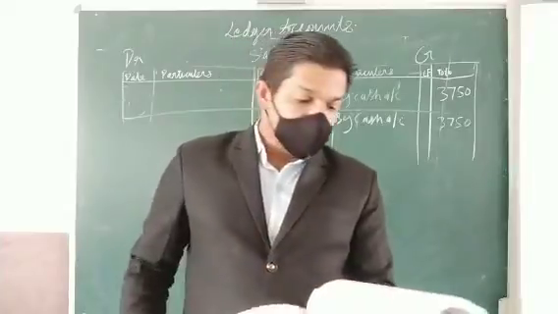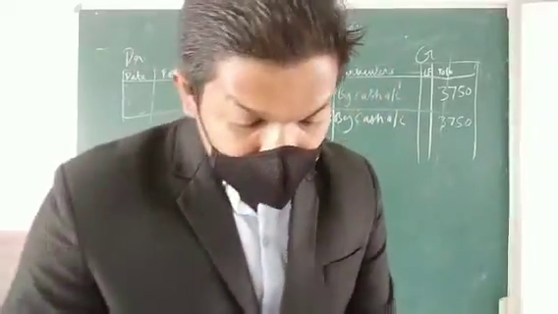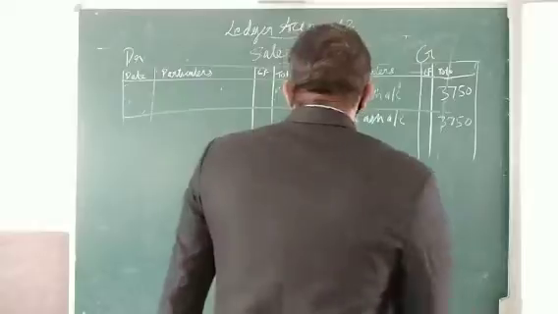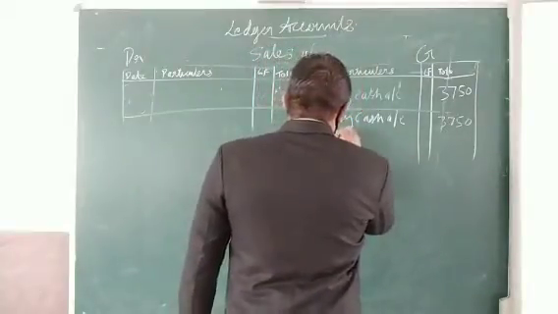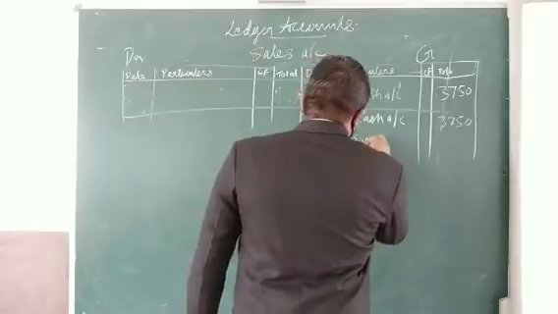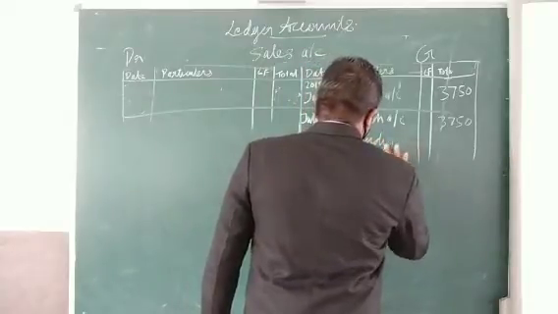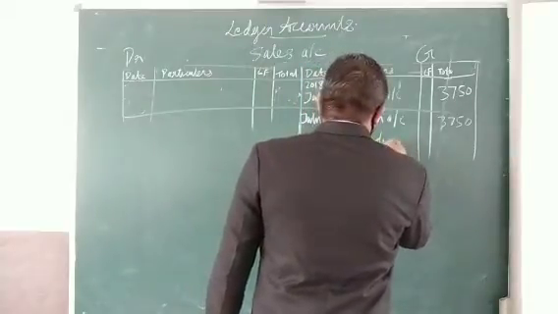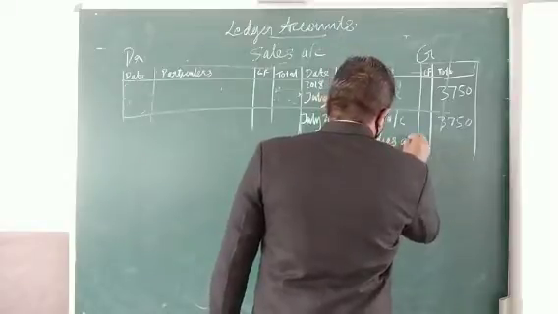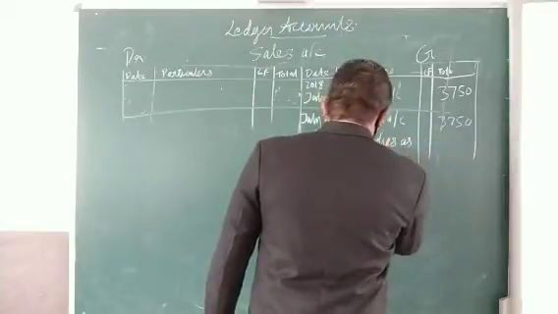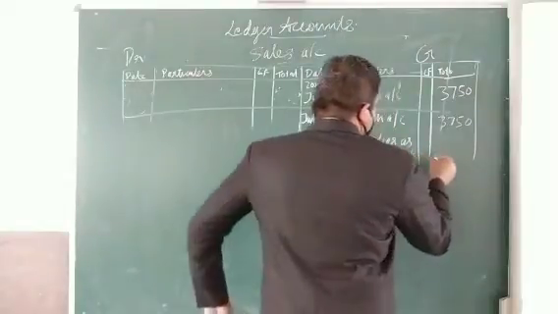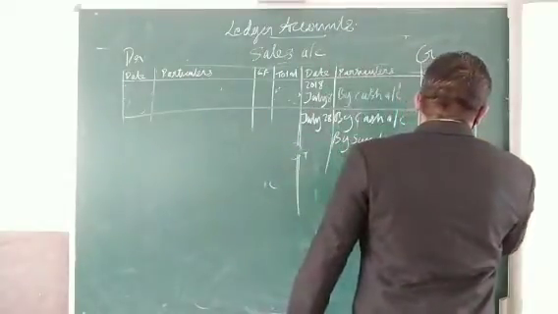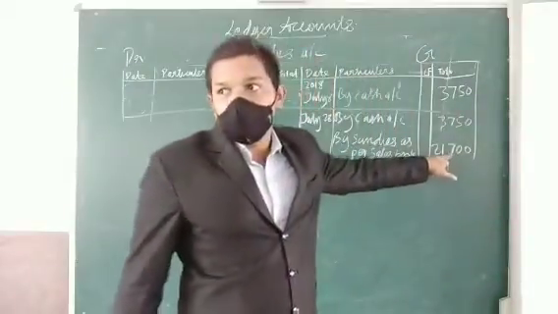Okay, and that we will mention as by sundries as per sales book, 21,700. Total amount of that.